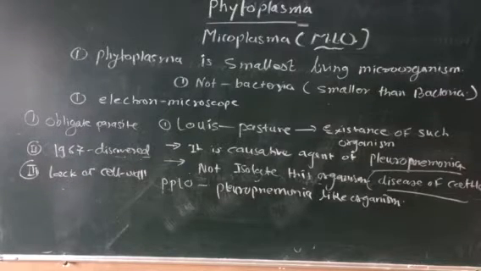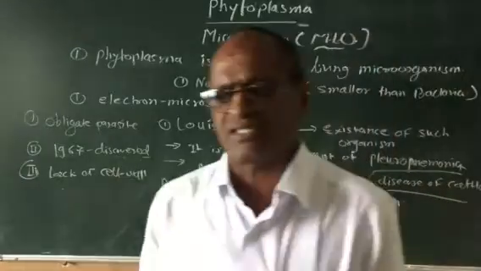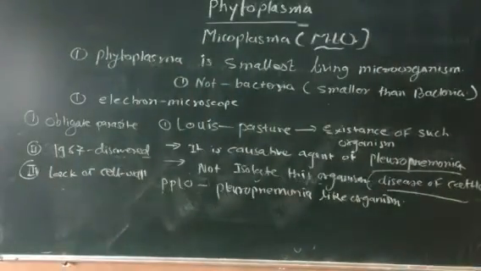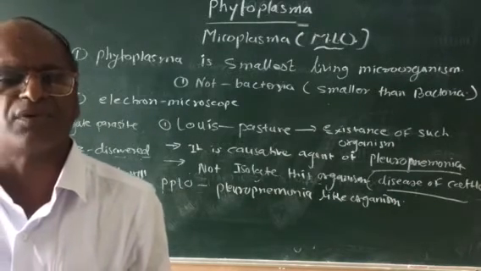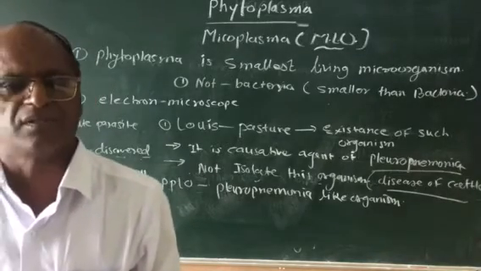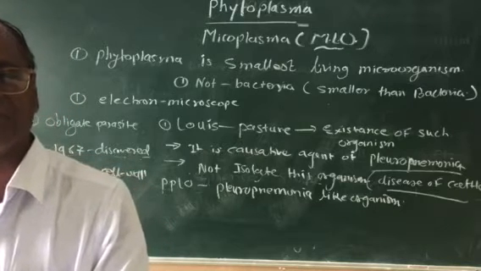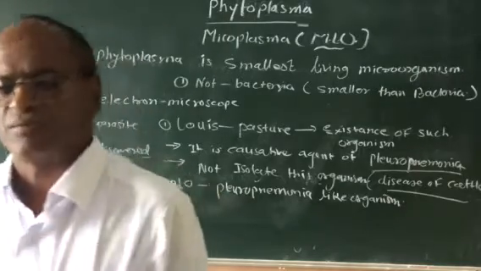Phytoplasma is non-motile and contains both DNA as well as RNA. These organisms reproduce by binary fission. That is, the reproduction takes place by binary fission, not sexual reproduction or any other type of reproduction. Only binary fission, like bacteria, may be observed in Phytoplasma.